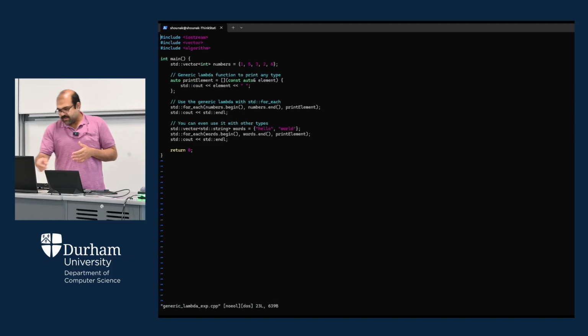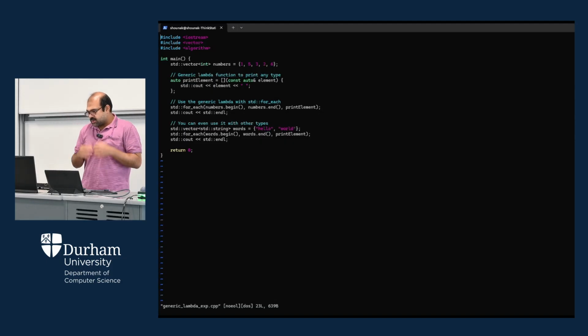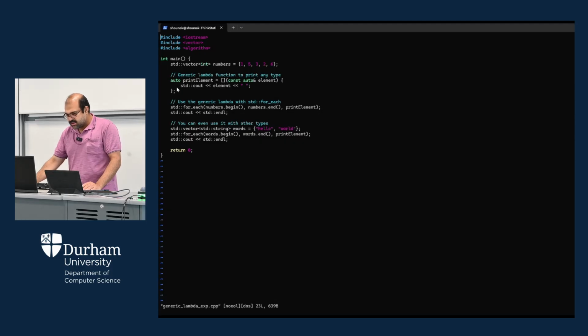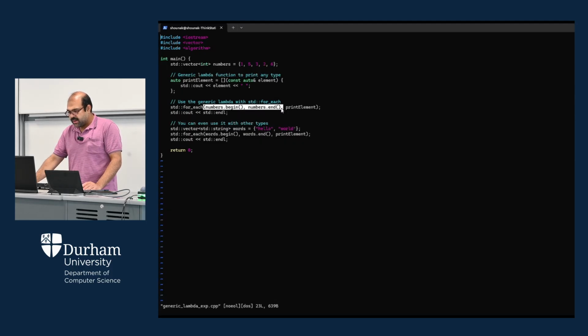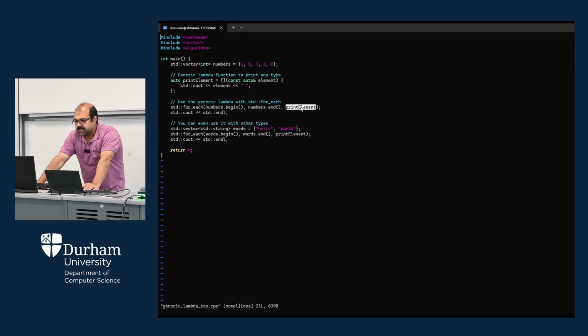Now, within this particular for_each call, we are calling for_each, then we have numbers.begin. This is the range that you would like to process, in this case from the 1 to the 6. So numbers.begin and numbers.end, and finally you have print_element. print_element is basically our lambda function, auto print_element, which prints all the elements. So any type of element can be printed by using this particular lambda function. So you're basically printing the value here.